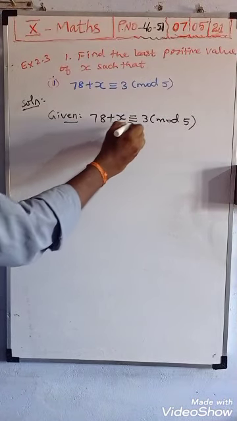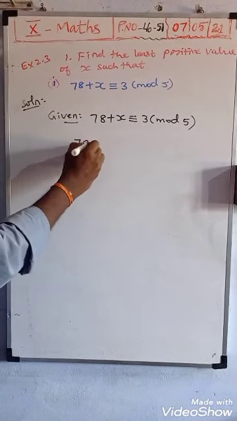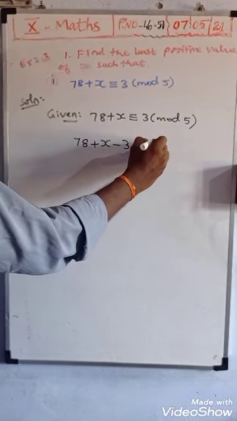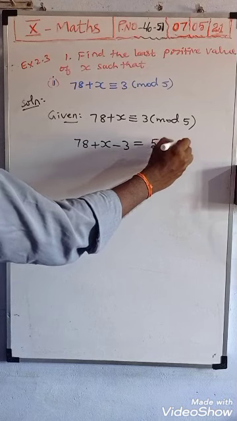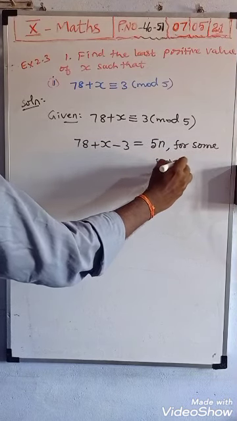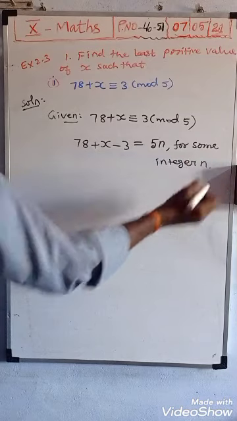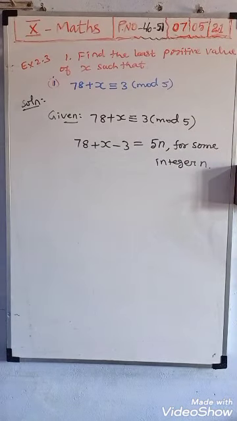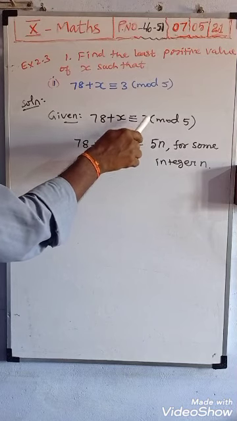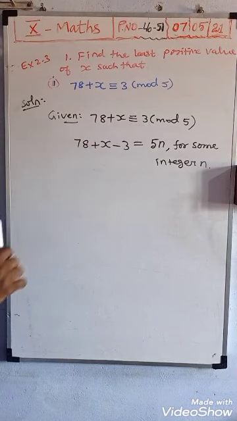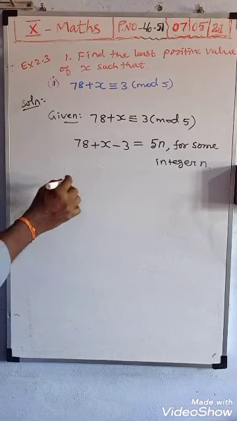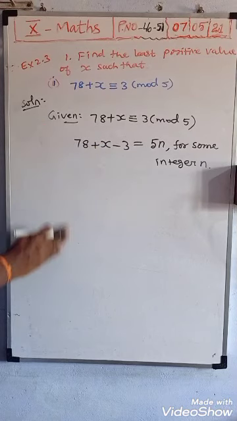Now first, plus 3 this side comes minus 3, and mod 5 we can change into 5n for some integer n. Usually in a congruence, any value outside on the other side comes with minus only. This is a normal equation now. It is called a congruence.